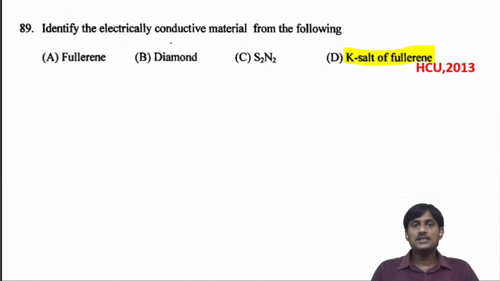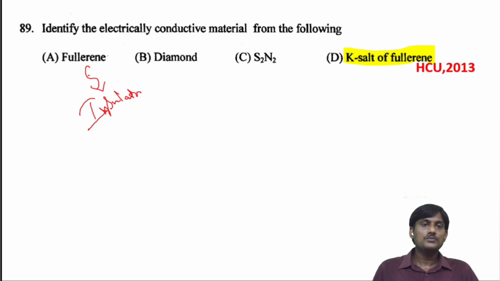Identify the electrically conductive material from the following. Fullerene is an insulator, and diamond is also an insulator. Graphite is a conductor, but fullerene and diamond are insulators. S2N2 is also an insulator.